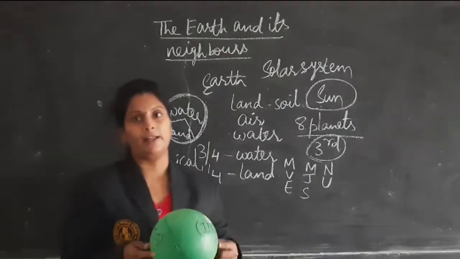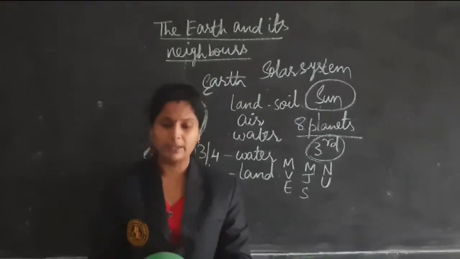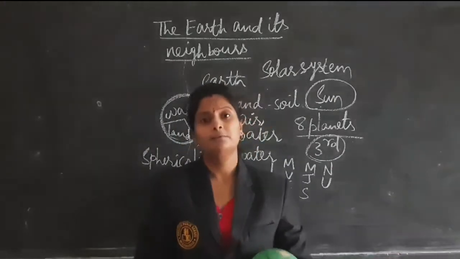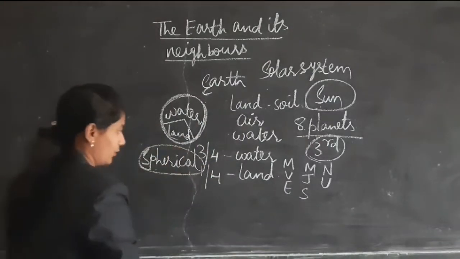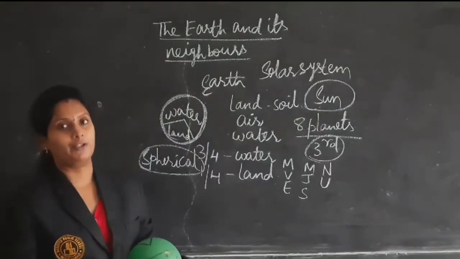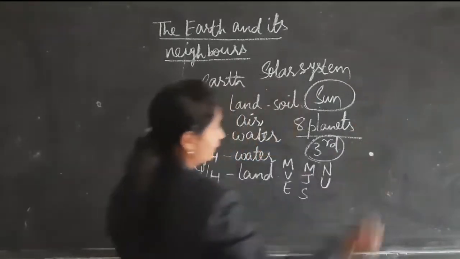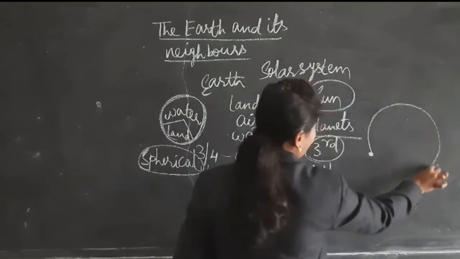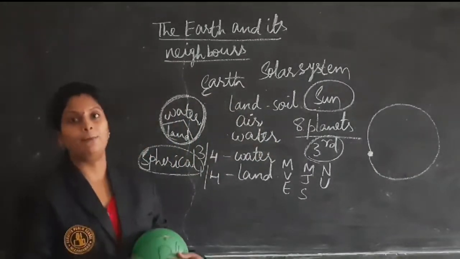And how can we say that Earth is spherical in shape? Many scientists and astronauts did investigations and proved that Earth is spherical in shape. Once one astronaut started from one point and started traveling, and finally reached the same position.